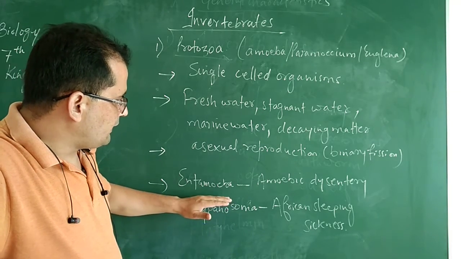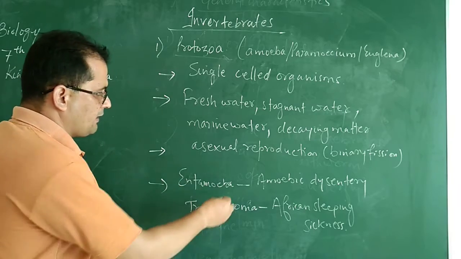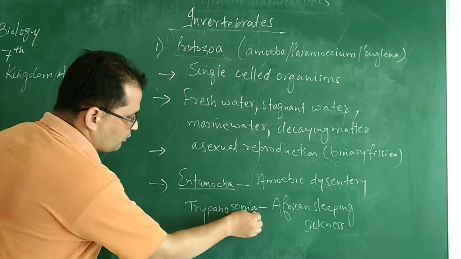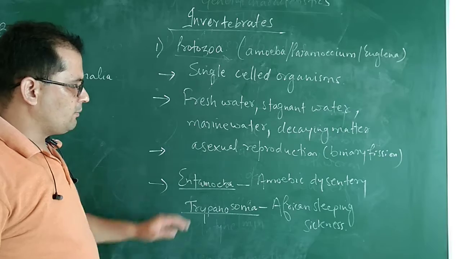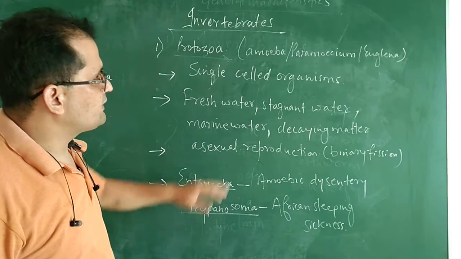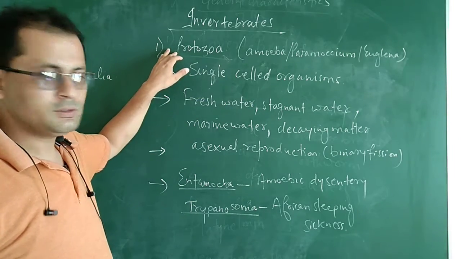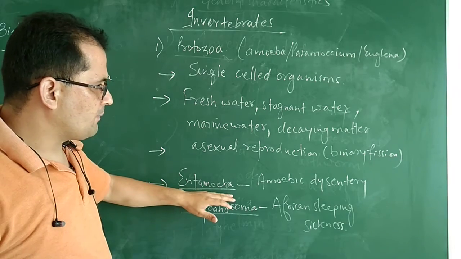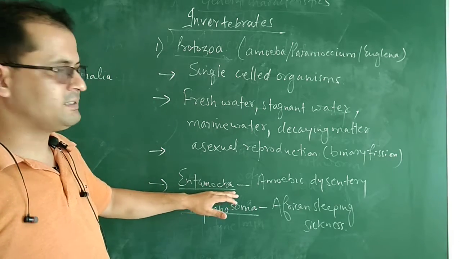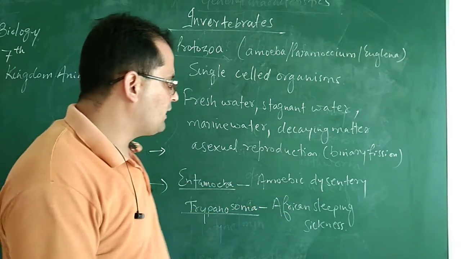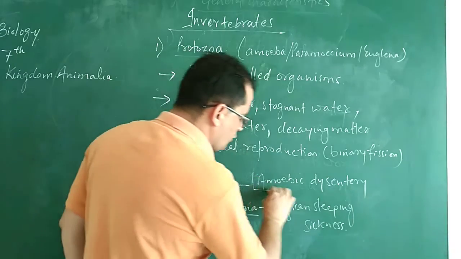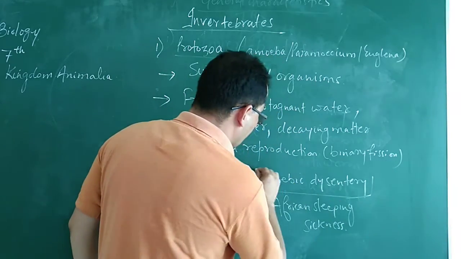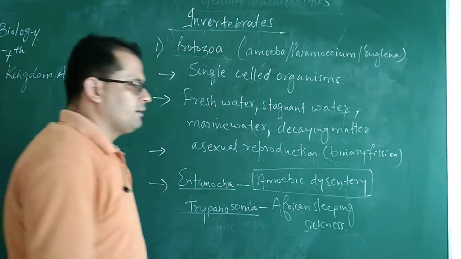Now see this Entamoeba and Trypanosoma. These are single celled protozoans. This Entamoeba causes a disease which is known as amoebic dysentery, loose motions.